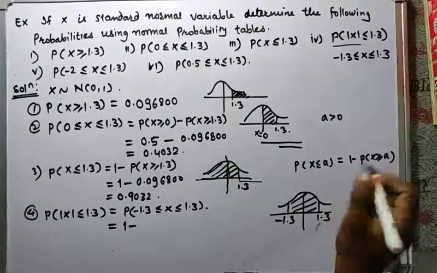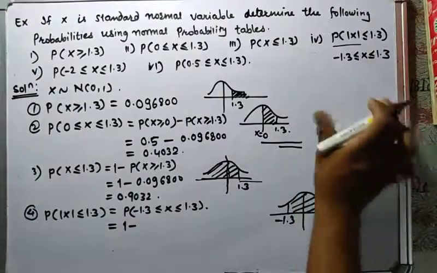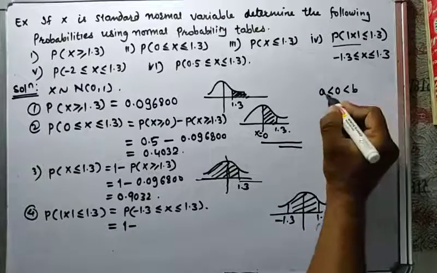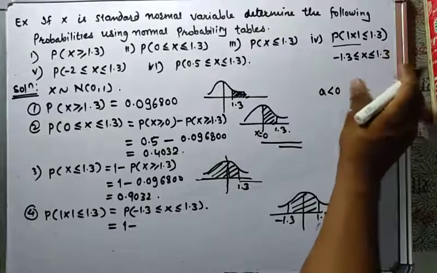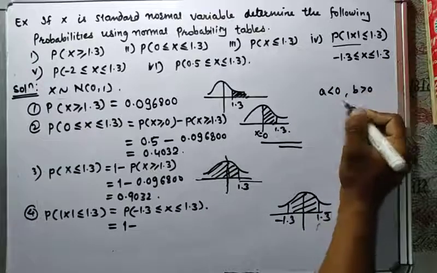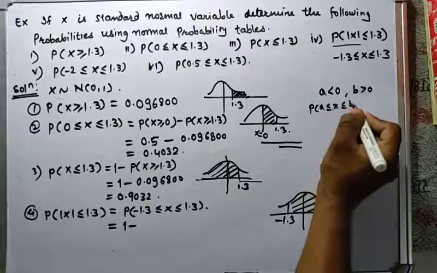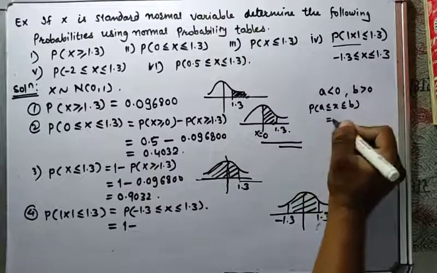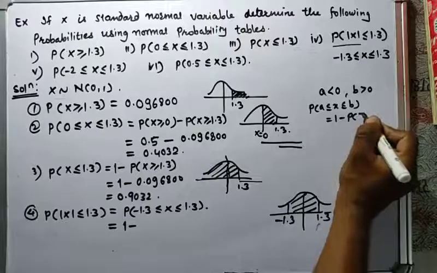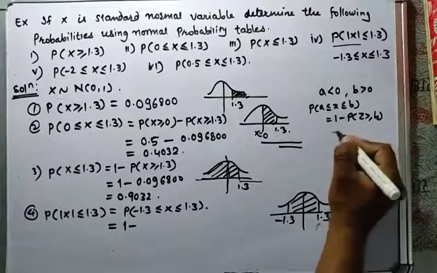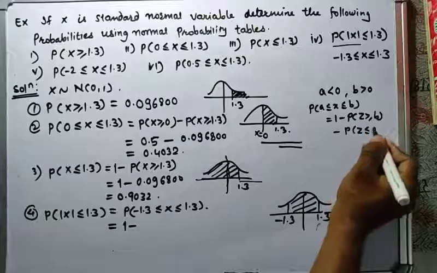We have the property that if a is less than 0 less than b, meaning a is negative and b is positive, then probability of a less than or equal to x less than or equal to b is nothing but 1 minus probability of z greater than or equal to b minus probability of z less than or equal to a.